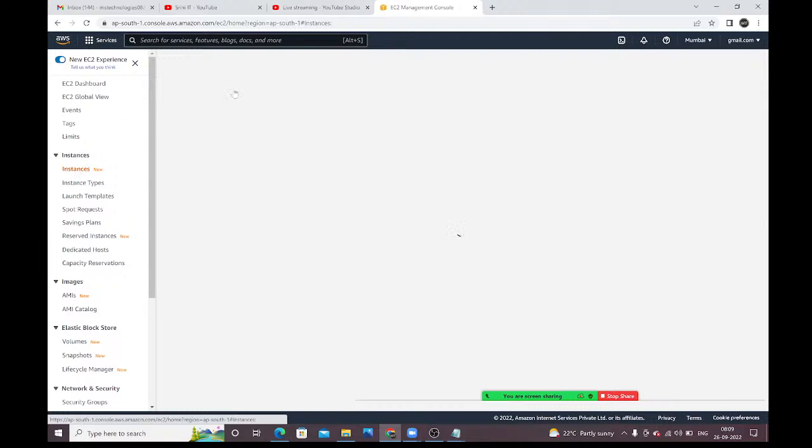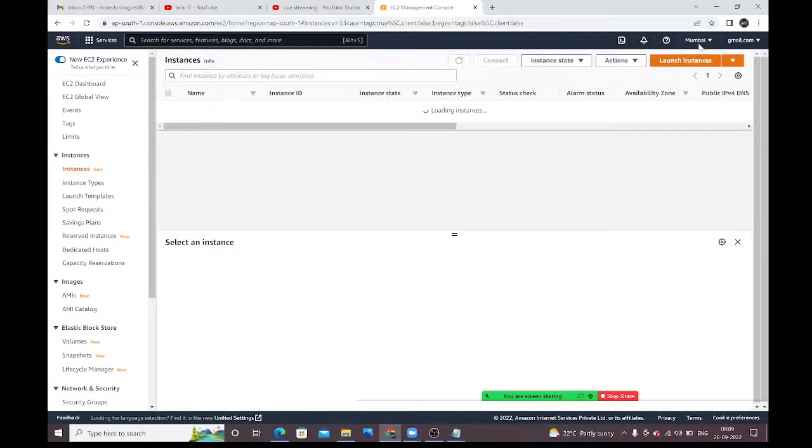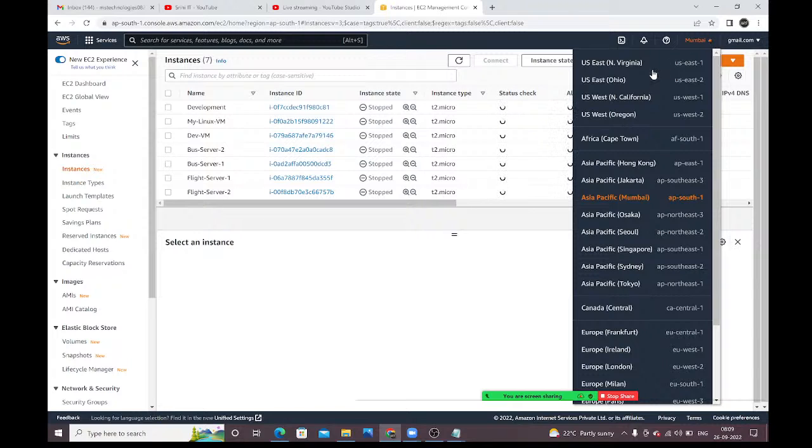Guys, we will discuss all these things. Once you have logged in to the main page, here you need to select one region. We will discuss in total how many regions and availability zones are available, everything we will discuss. As of now, just select the region nearest to you. People are attending from different locations, so select the location nearest to you. In India, the nearest location is Mumbai. That's why we selected Mumbai here.